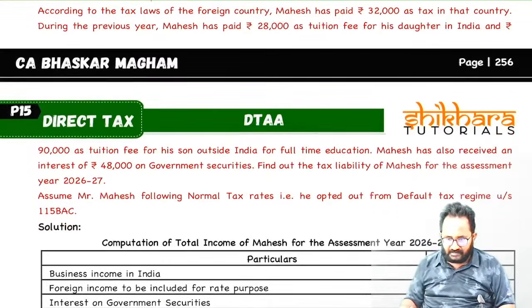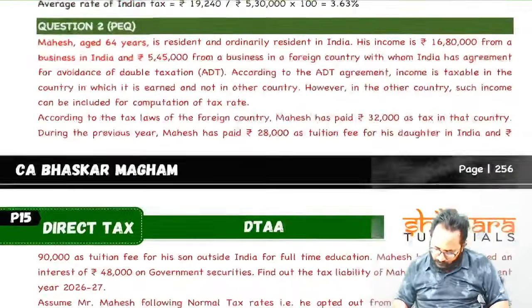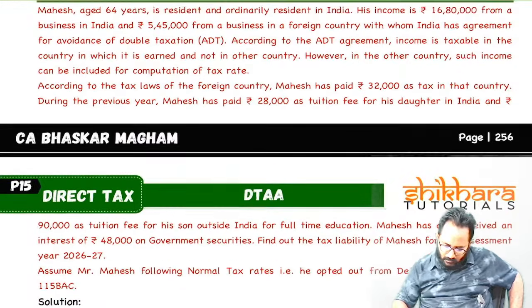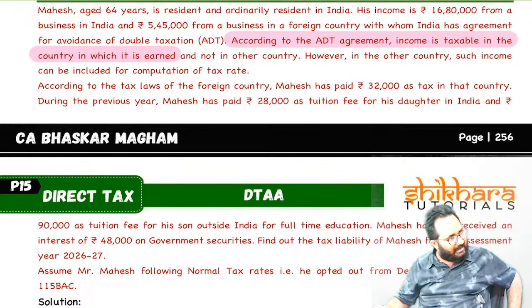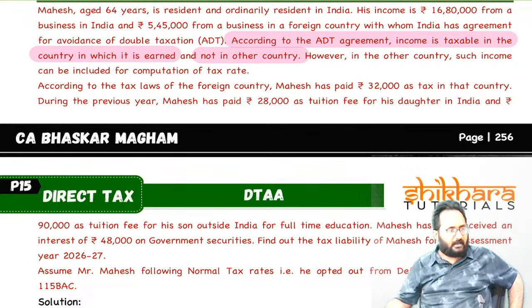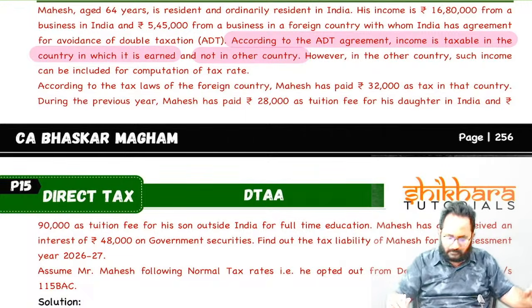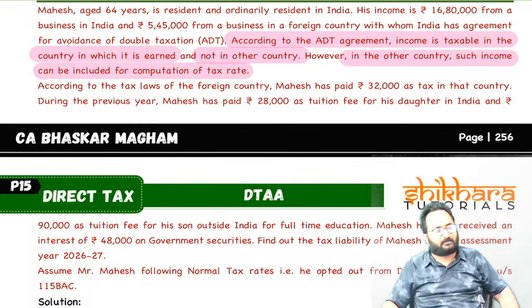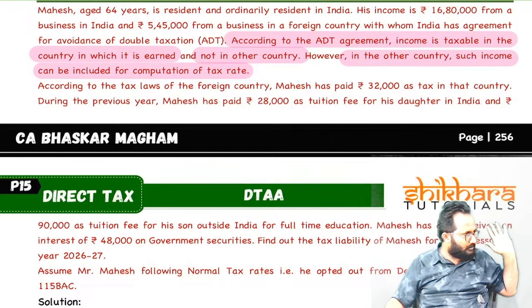Now listen carefully. Here, what lines have they drafted? According to the said agreement, income is taxable in the country where it is earned, not in the other country. That means in the source country it is taxable, in the resident country it is not taxable. However, in the other country such income can be included for rate purpose. So what is the rate purpose? I will prove it. Shall we do that?